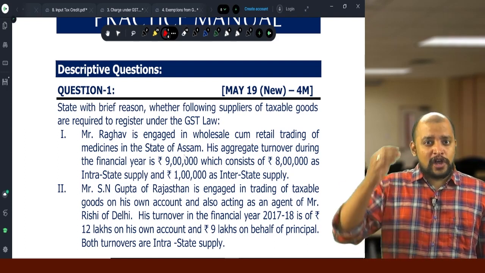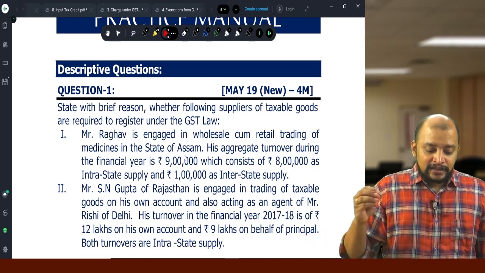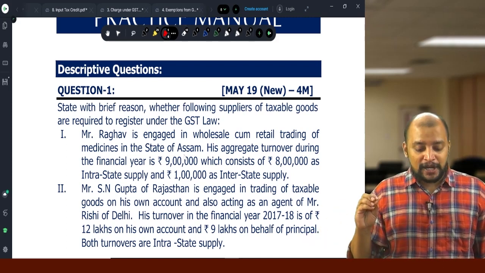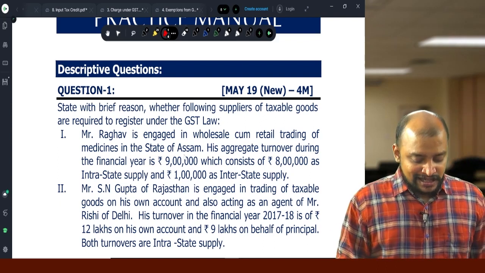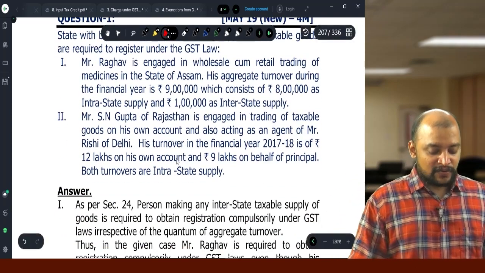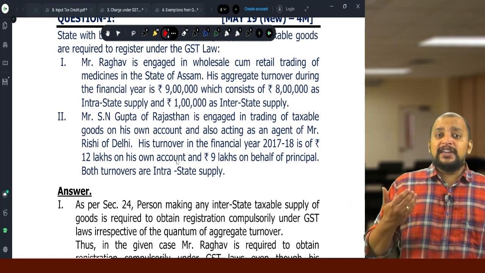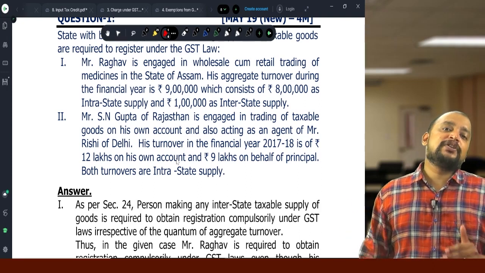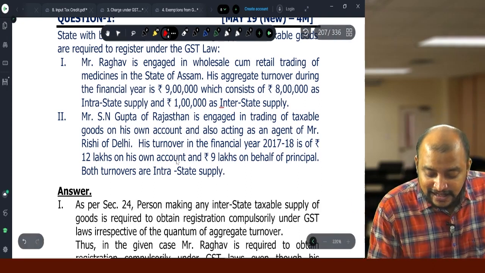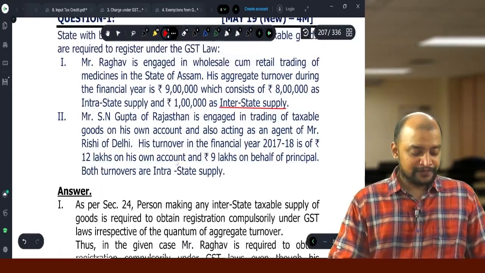Assam is not in the MMTN or USTAM, other states, that too engaged in exclusive supply of goods. His aggregate turnover during the financial year is 9 lakhs, which consists of 8 lakhs as intrastate and 1 lakh as interstate. Even though the aggregate turnover does not exceed the threshold limit, this person is liable to get registered because he is making interstate supplies. So compulsory registration under section 24.